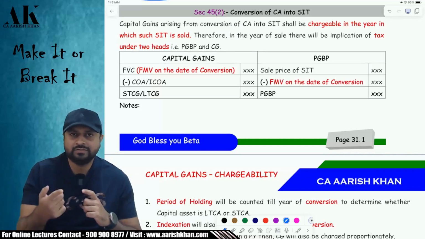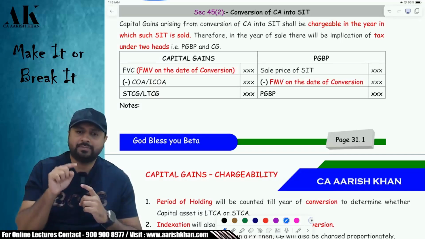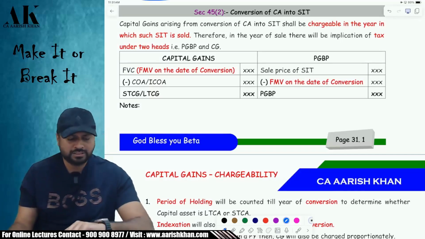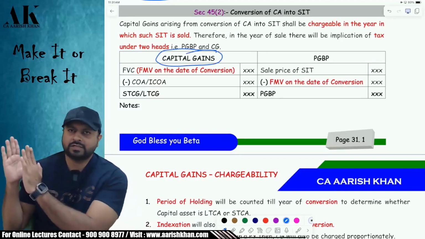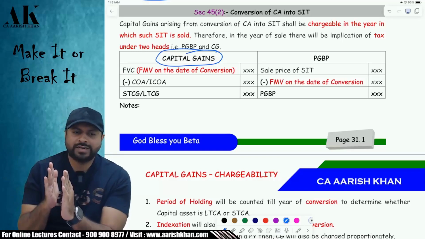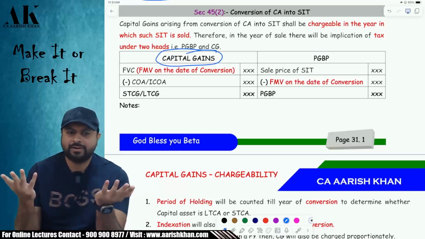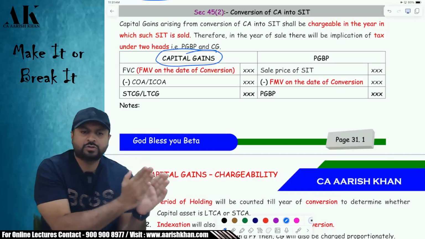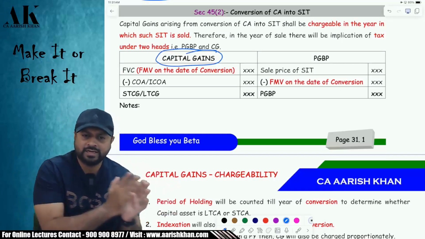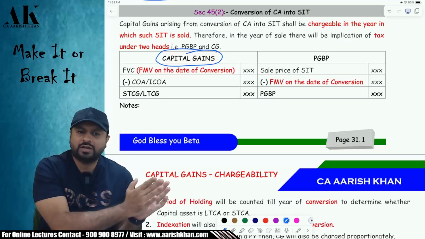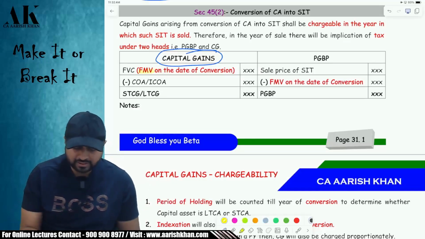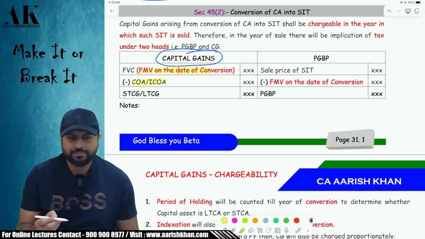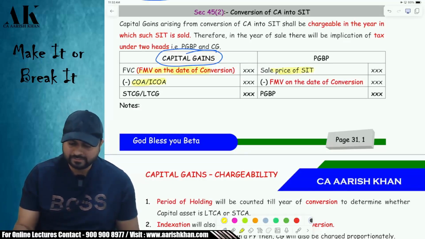In the year in which you sell the SIT, we will take the tax on capital gains and also on PGBP. Sir, what will be the sale consideration for capital gains? See, it is very simple. First, it was a capital asset. Then you convert it into SIT. This much appreciation will be capital gains. Then from capital asset, you sold that as an SIT, so from there the appreciation will be considered as PGBP. Therefore, FMV on the date of conversion minus cost will be your capital gains, and sale price of SIT minus FMV on the date of conversion will become your PGBP.